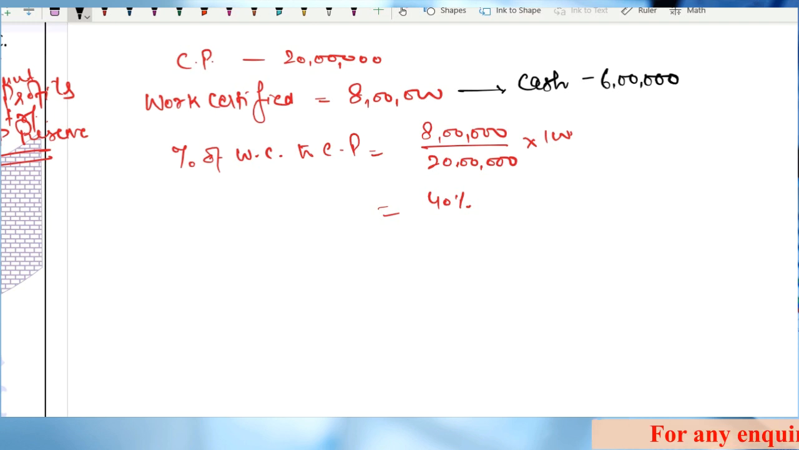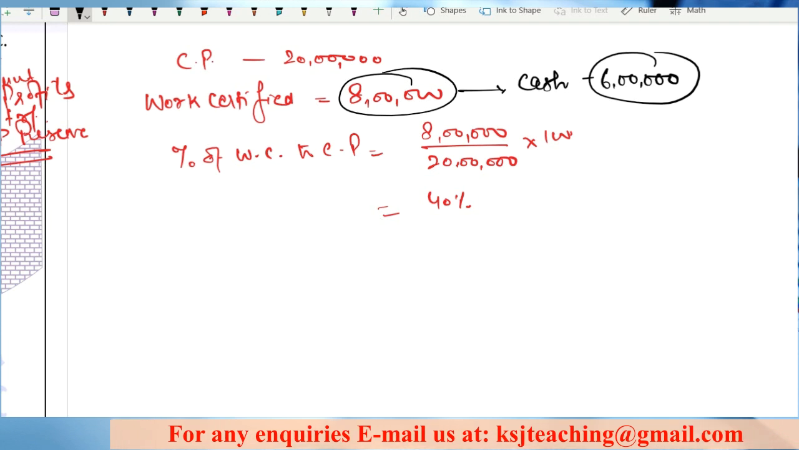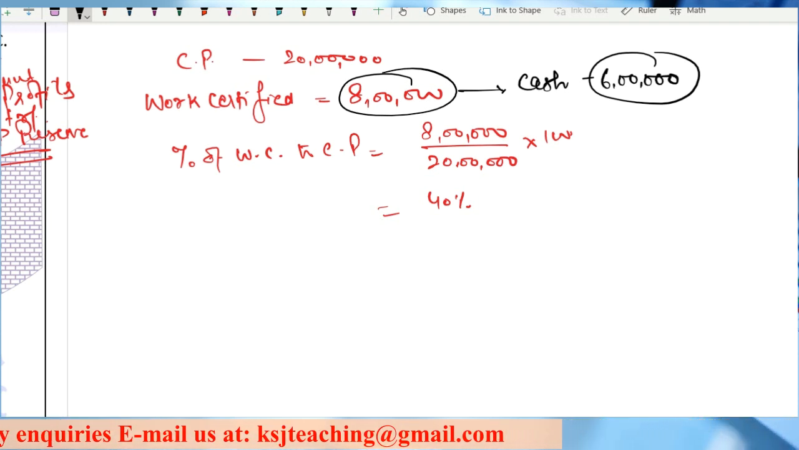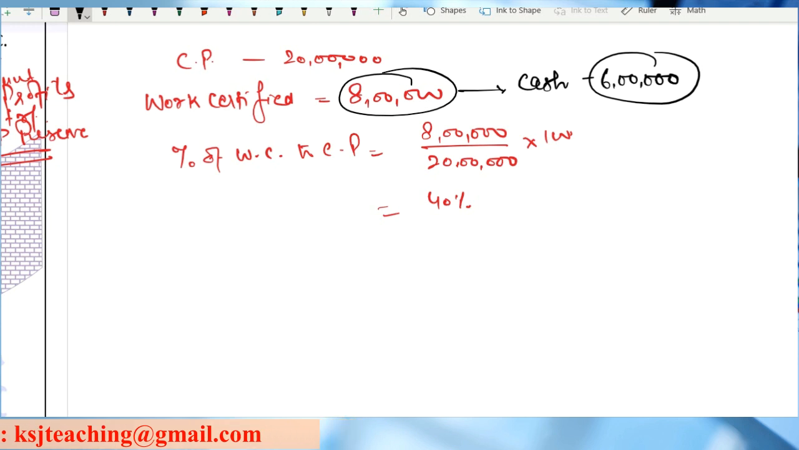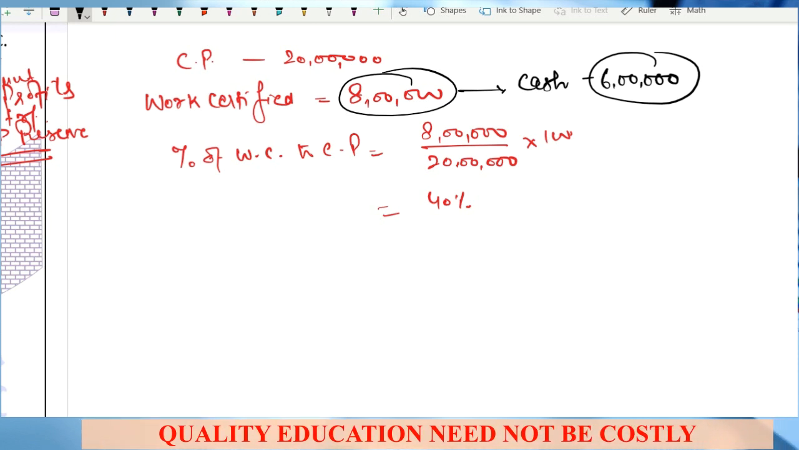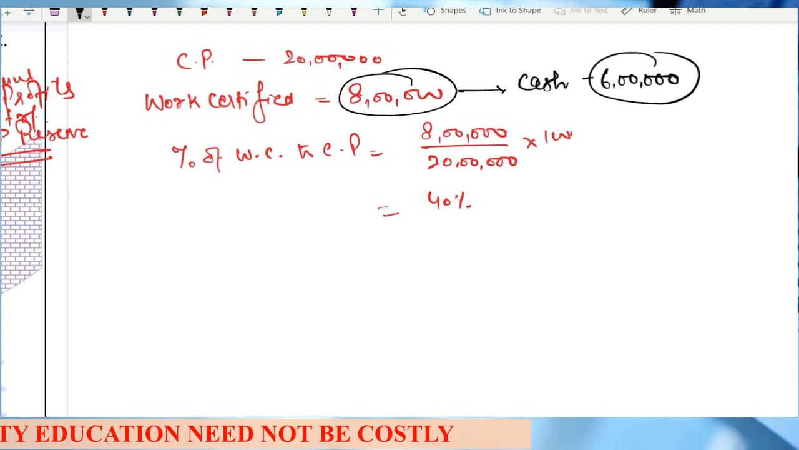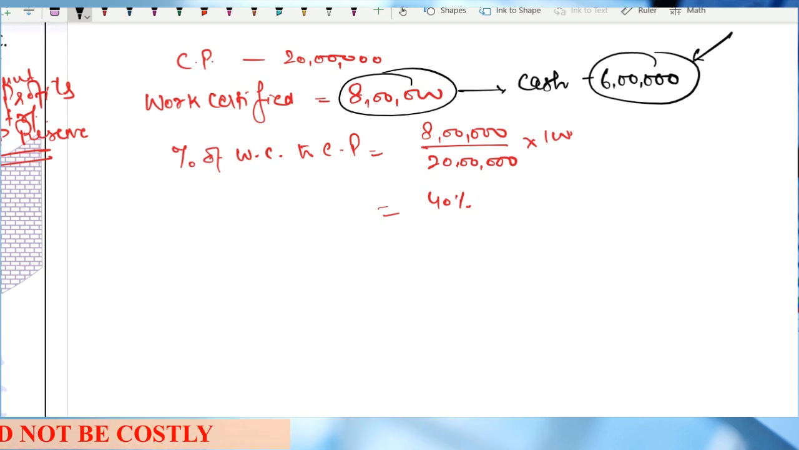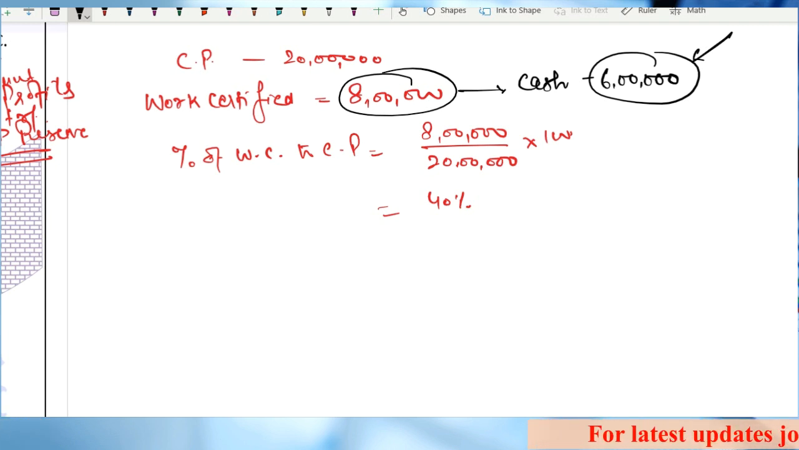Now tell me, you can book the profits to the tune of 6 lakh or 8 lakh. Sir, the amount which you have not received, listen to it very carefully what I am saying. The amount which you have not received yet, how can you book profits on that amount? 2 lakh rupees you have not received yet. How can you book the profits on those 2 lakh rupees? This 6 lakh is sure, this 6 lakh is your amount that you have received. You can book the profit only to the tune of the cash receipt in comparison to the work certified.